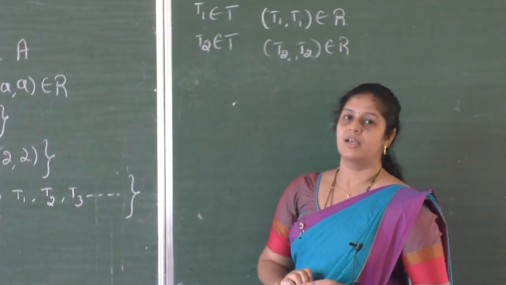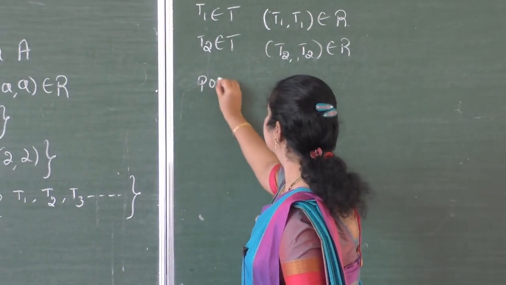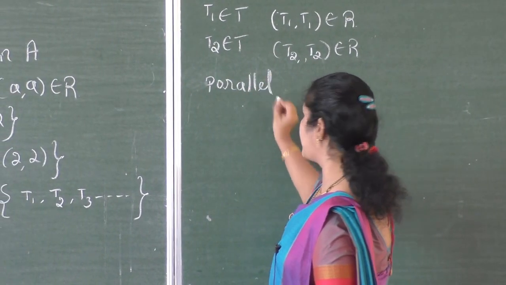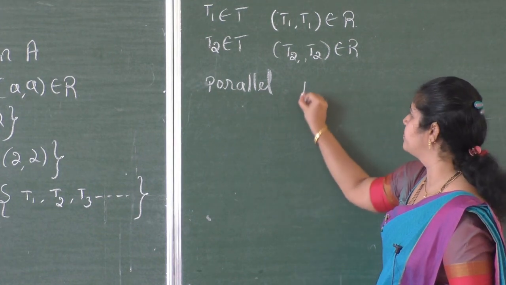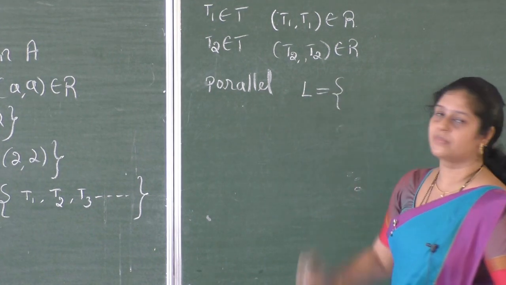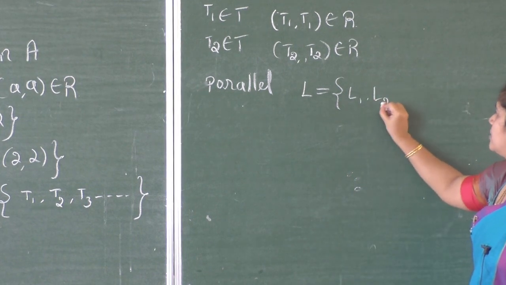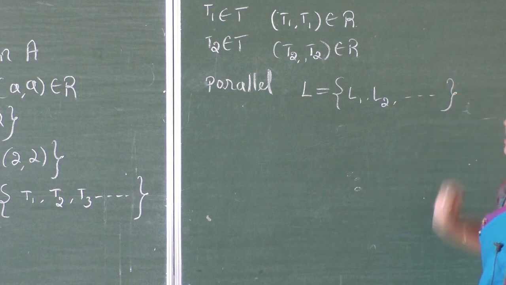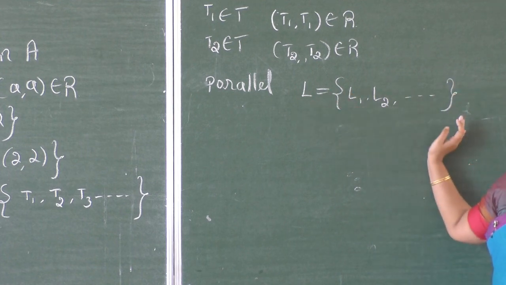Then the relation parallel. Now consider L, the set of all lines, L1, L2, L3 and so on. The elements of set L are lines.